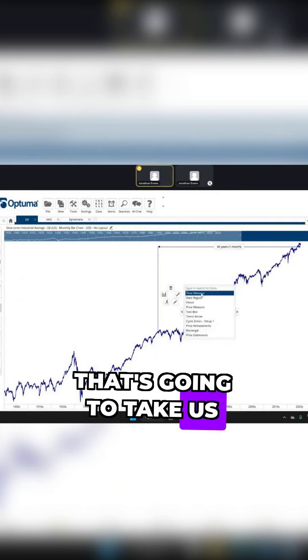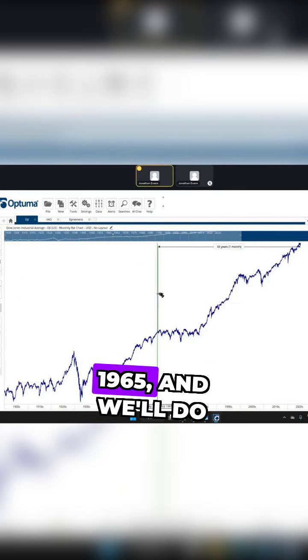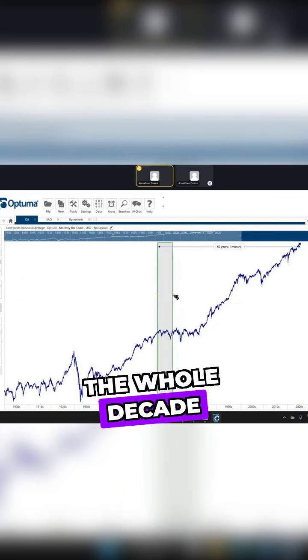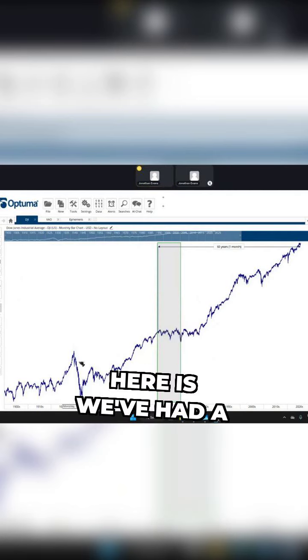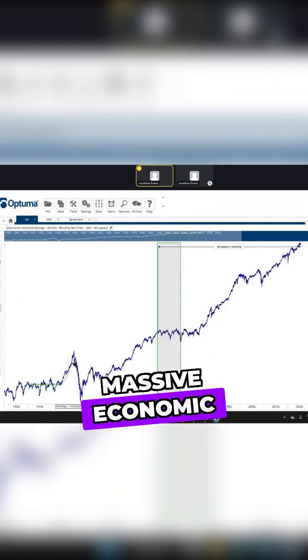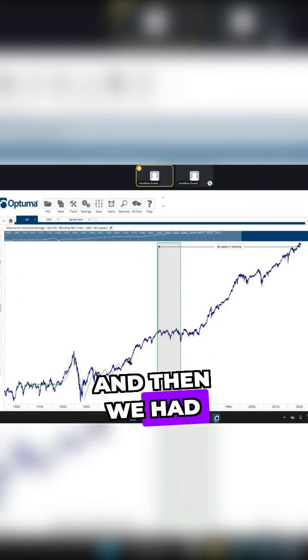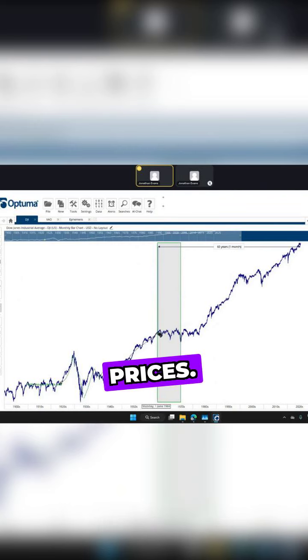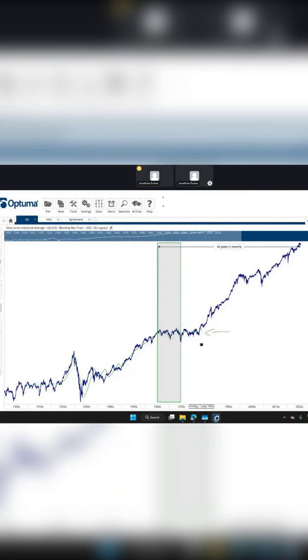That's going to take us to date region 1965, and we'll do the whole decade to 1975. All right, that is that period right there. So what we have had here is a massive economic boom, a massive crash, okay? Then it stabilized, and then we had years and years of rising prices, and then basically nothing occurred in this period for many, many years. It was basically a dead man's zone, okay?